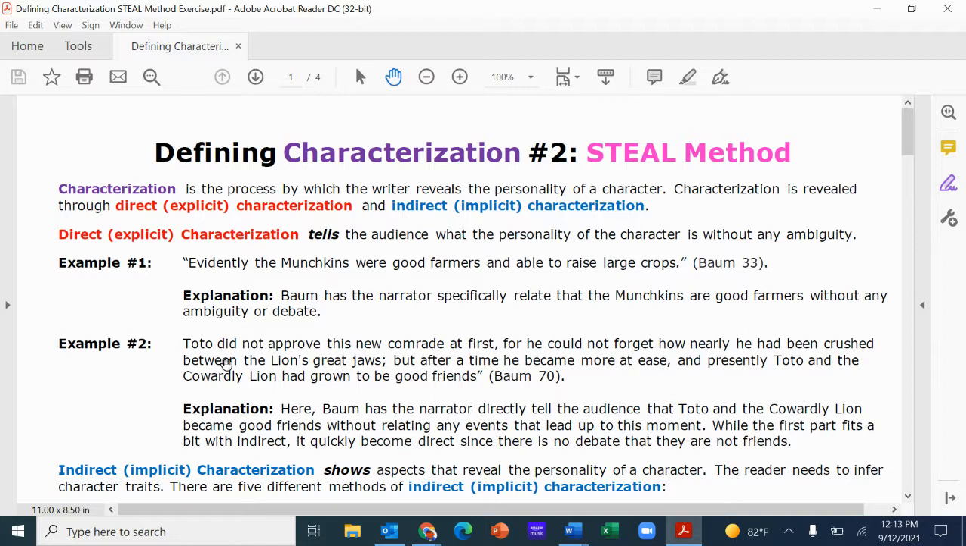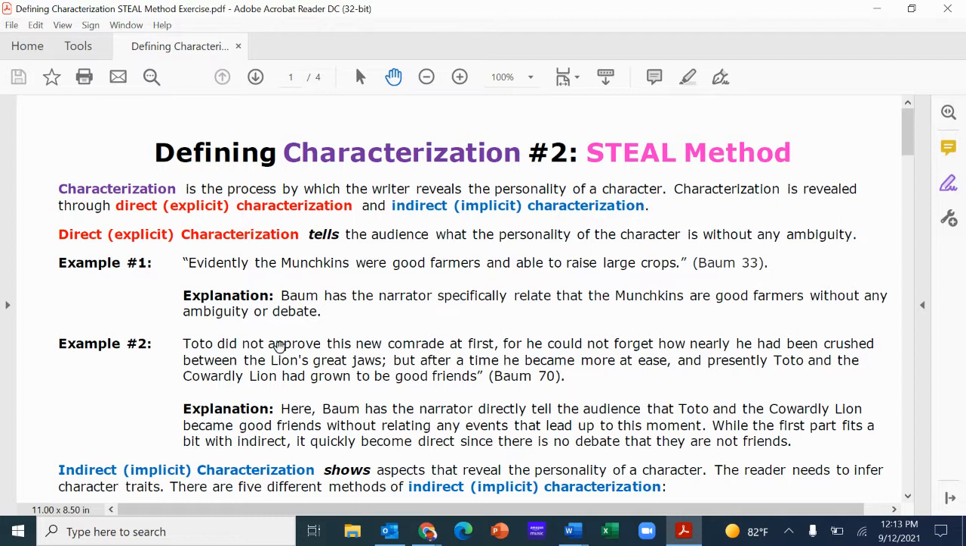Same thing here. Now, this one is almost a mix, but you'll see why it is explicit characterization in this section. "Toto did not approve this new comrade at first, for he could not forget how nearly he had been crushed between the lion's great jaws. But after a time, he became more at ease, and presently Toto and the Cowardly Lion had grown to be good friends." The first part is a little bit more of an indirect, right?